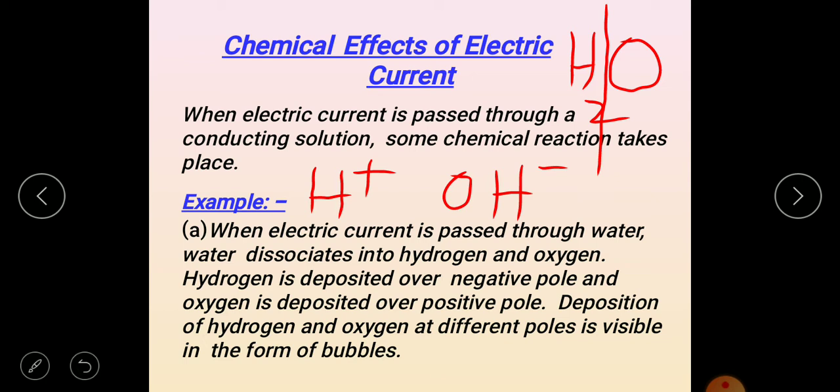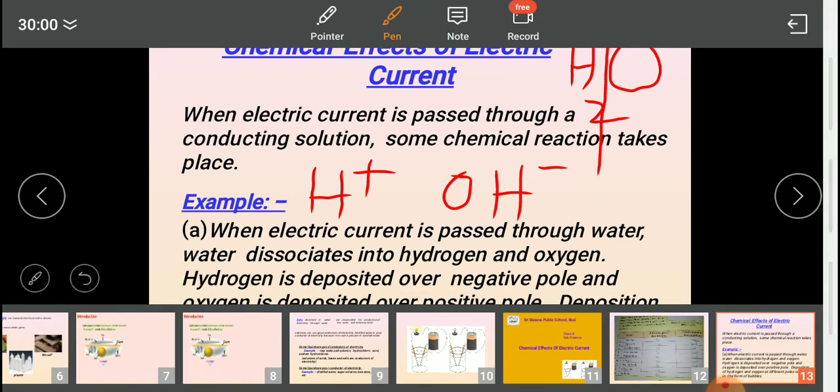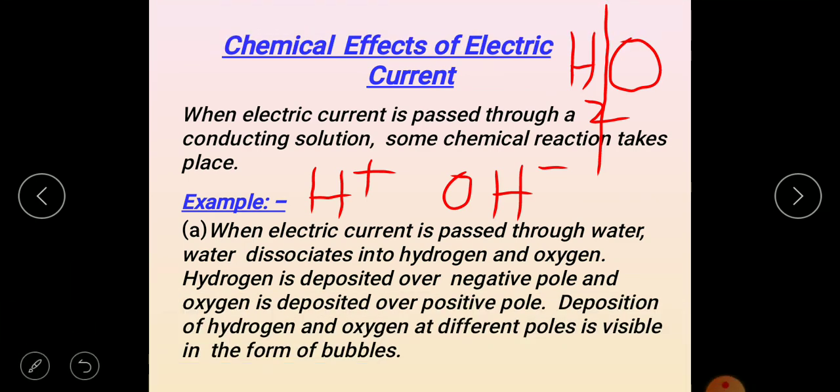And afterwards what happens, it becomes vapor, it becomes gas. For example, hydrogen is a gas, and here oxygen is there, oxygen is a gas. So it comes out in the form of a bubble. We can see bubbles coming outside because this gas will be liberated. So this is what we will study